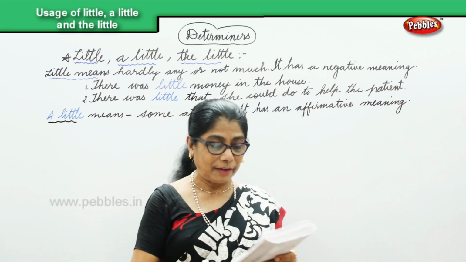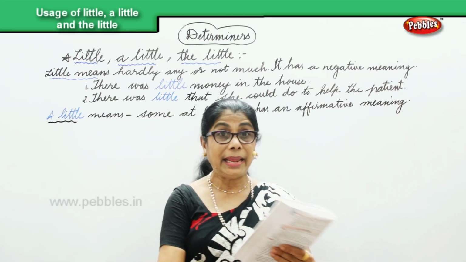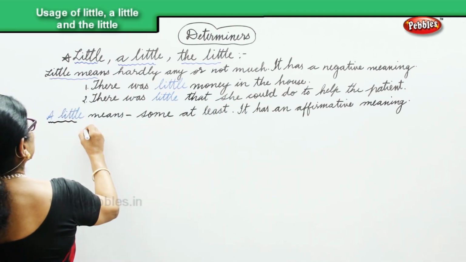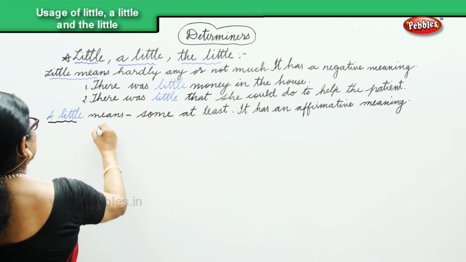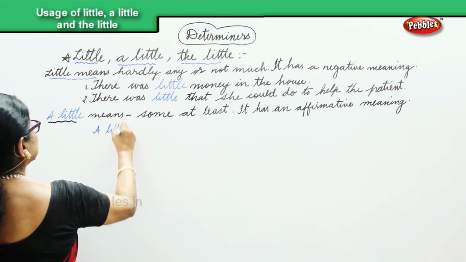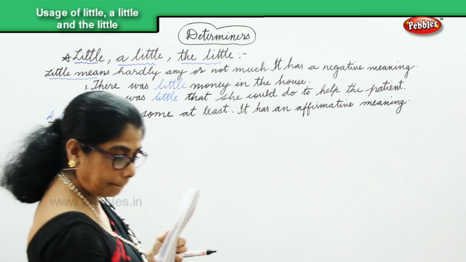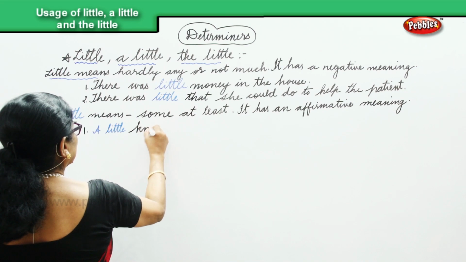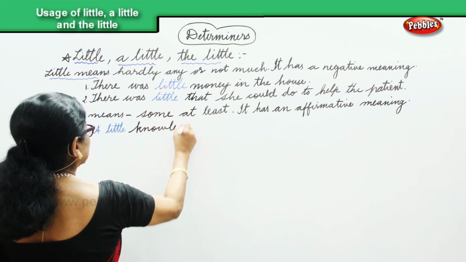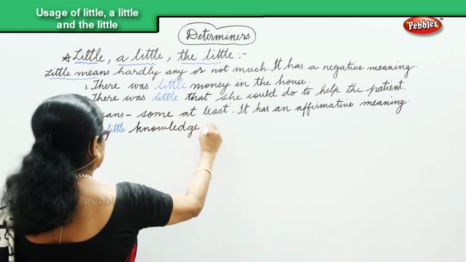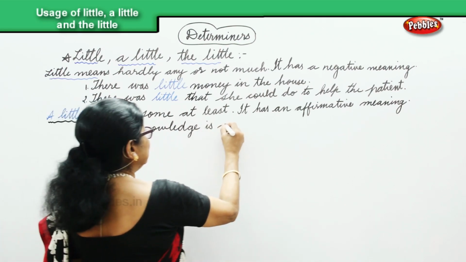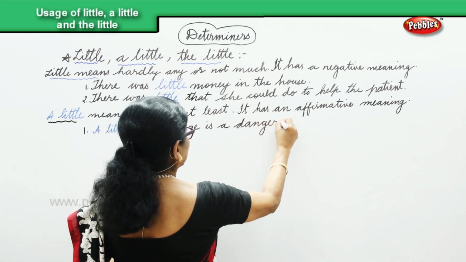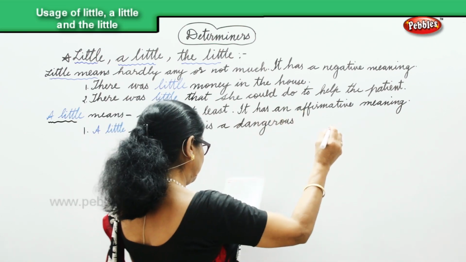Let's look at the sentences we have. A little knowledge is a dangerous thing. A little knowledge is a dangerous thing.